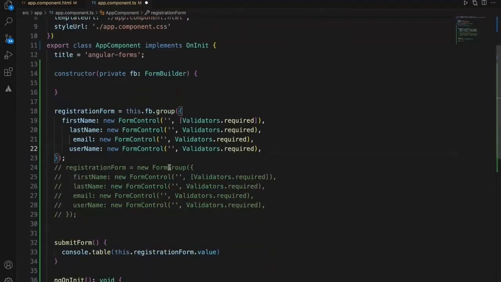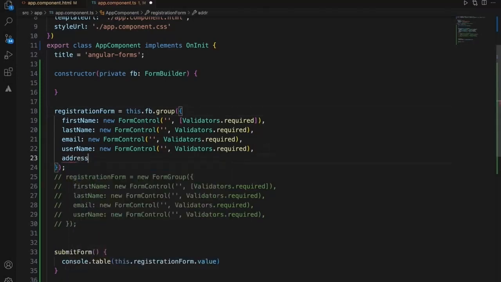If you see, the difference is that here we directly use form group, and here we are using form builder to create the form group. And I'll tell you what additional feature the form builder is giving. It will provide the feature to dynamically create the form, append the form with new controls and remove controls from the form. So it will be much easier. We will look at it once we are done with the basic form group validations.